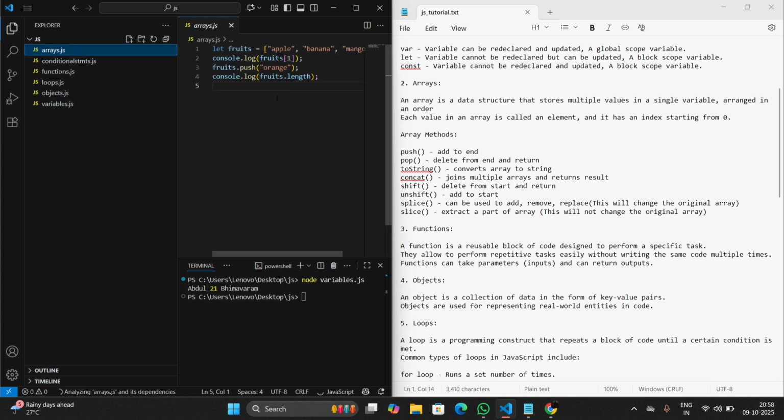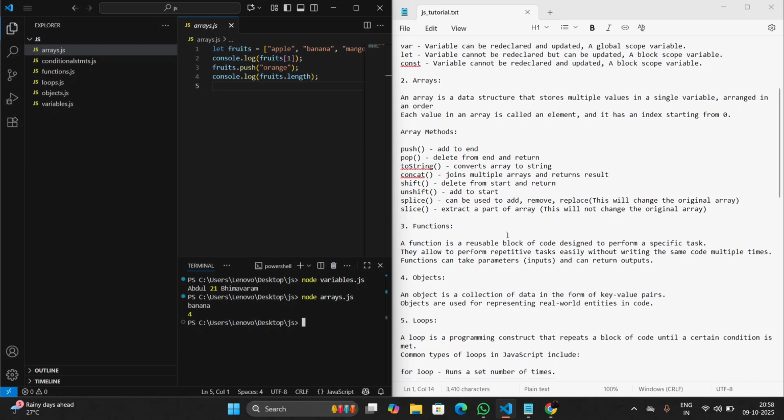Here we have an array named fruits. This is the declaration of the array, and this is accessing the array. Now this is one of the methods for arrays. Now let's see the output. See, banana, which is at that index, and the length of the array.